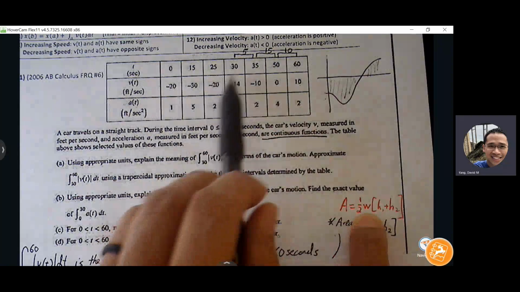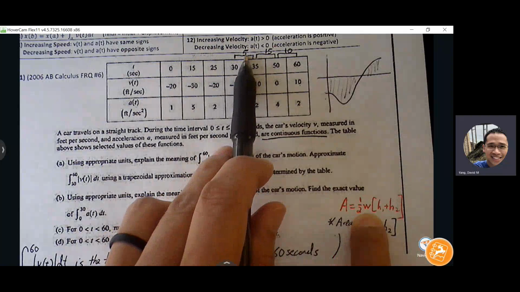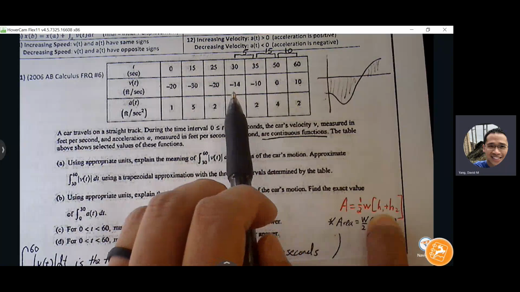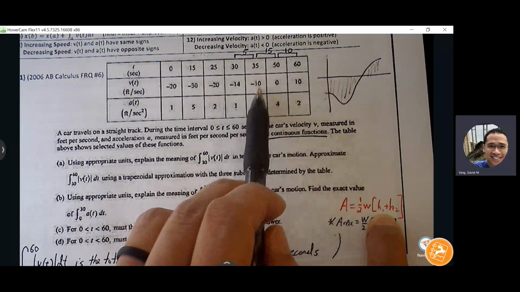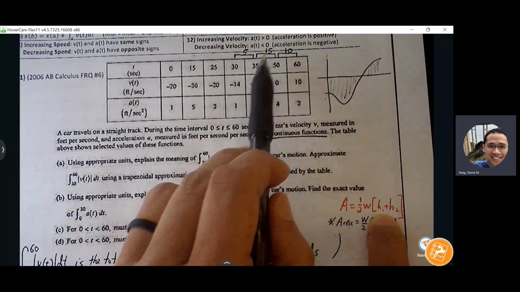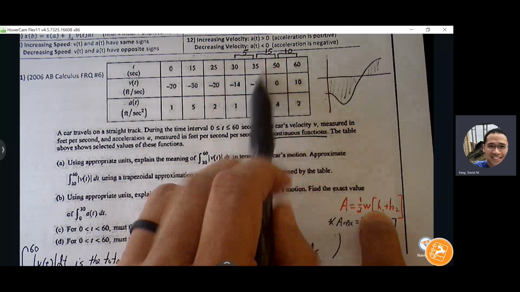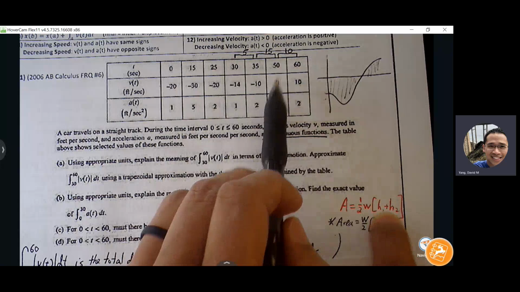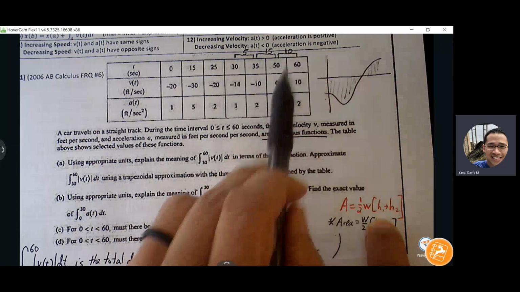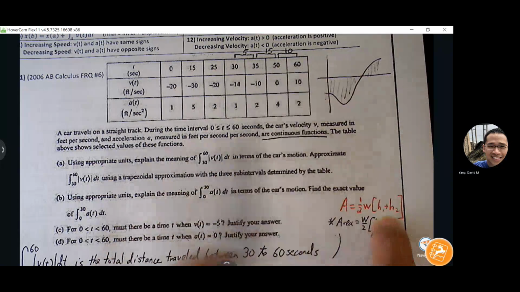So for our first trapezoid, we'll do 1/2 times 5. And then what's h1 plus h2? 14 plus 10, yeah. And the second trapezoid is 1/2 times 15, and then 10 plus 0. And the third trapezoid, 1/2 times 10, 0 plus 10.